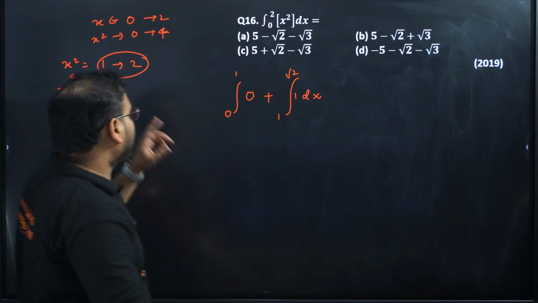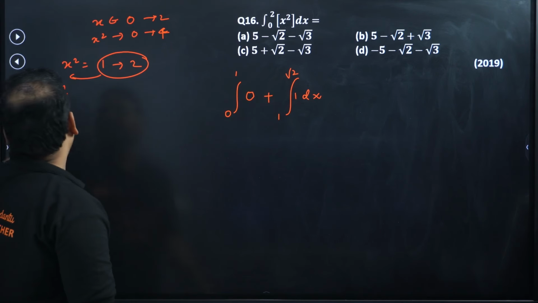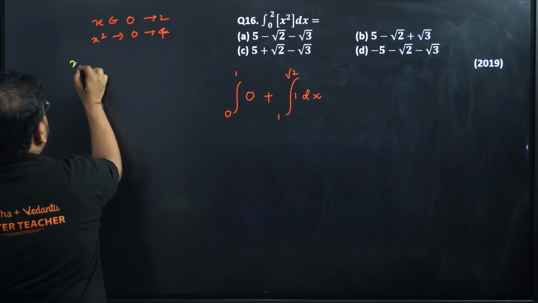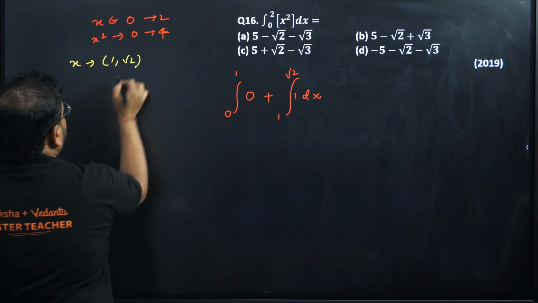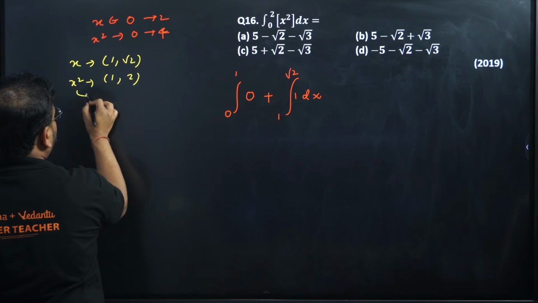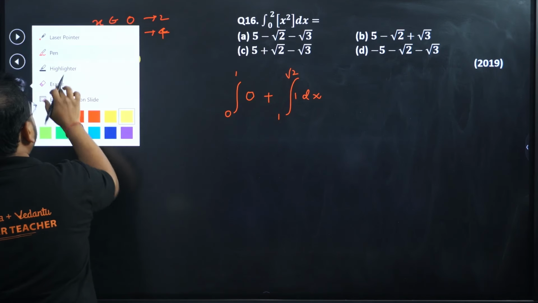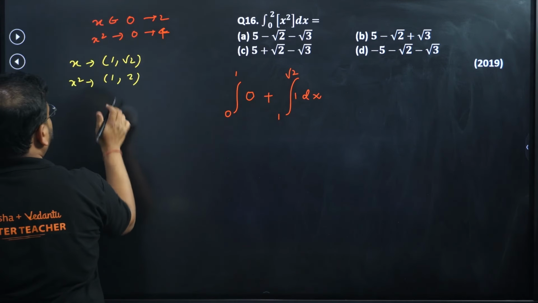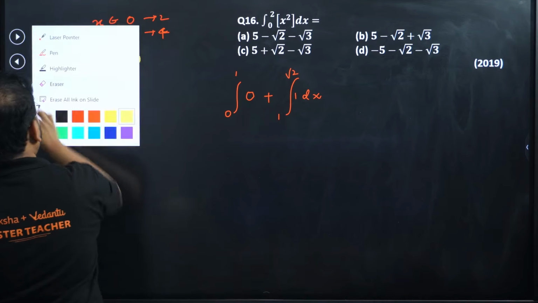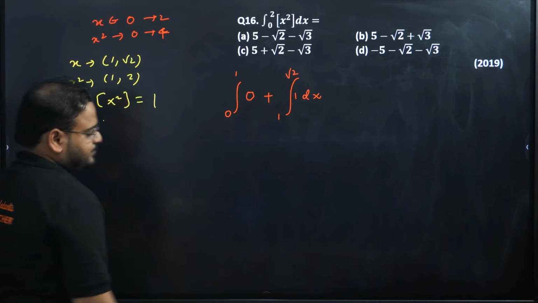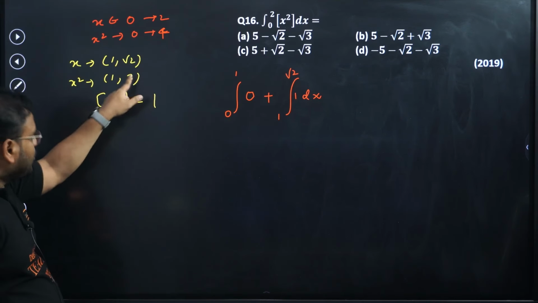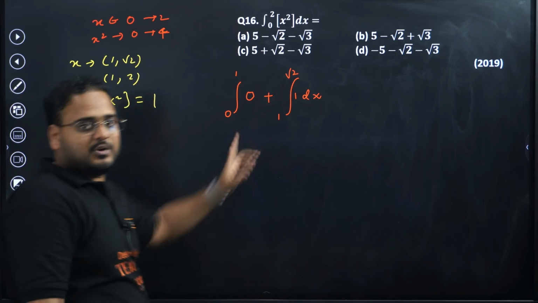Please pay attention, this step is very important to understand. When x ranges from 1 to root 2, x square will range from 1 to 2. In 1 to 2, the GIF of x square becomes 1. So I've written 1 dx.